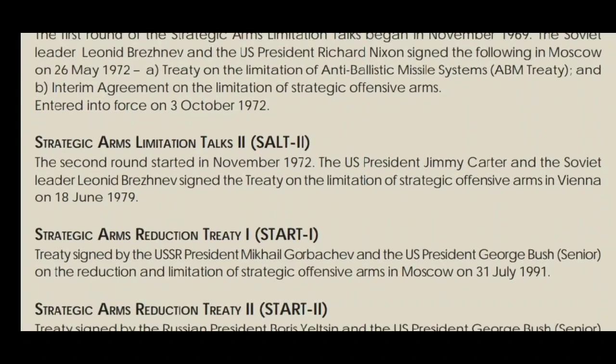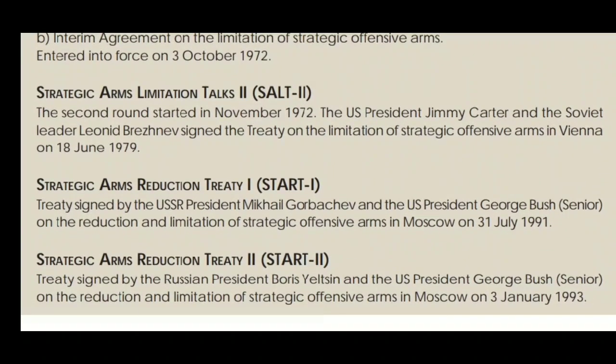Next one, the Strategic Arms Reduction Treaty 1, shortly known as START 1. The treaty was signed by the USSR President Mikhail Gorbachev and the US President George Bush Sr. on the reduction and limitation of strategic offensive arms in Moscow on 31st July 1991.